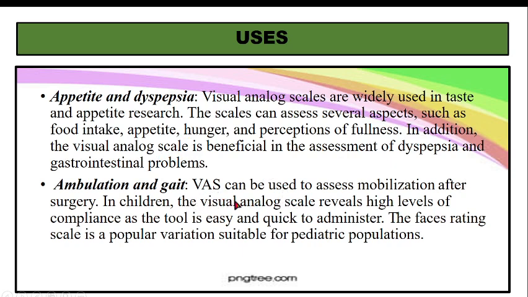Ambulation or gait. Ambulation is basically talking about moving about after operation. Okay, so suppose in a surgical ward, this visual analog scale can be used to assess the mobilization after surgery. Okay, a visual analog scale in children reveals high levels of compliance as the tool is easy and quick to administer. You have a Wong-Baker's face rating scale. We can use this to assess it. Okay.